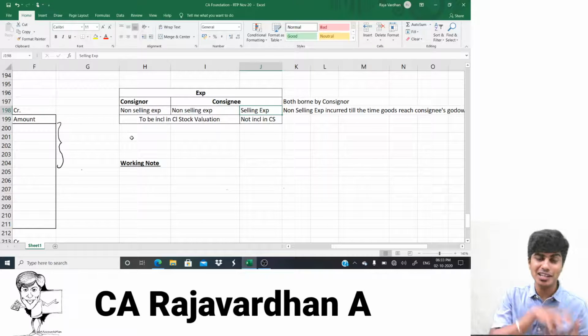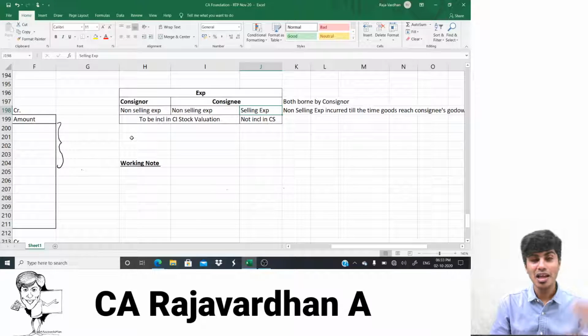So consignor incurs the expense to send it to the consignee's godown. So it's completely non-selling. Consignee will first receive the goods, bring it to the godown. Till the time he brings it to the godown, expense is non-selling. After he brings it to the godown, the customer comes, sees the goods, customer orders for delivery.